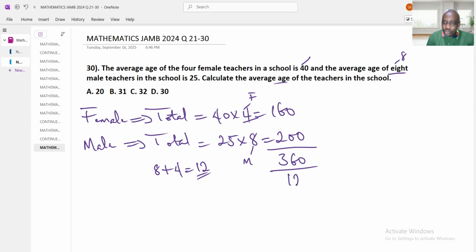Therefore, we are going to divide the total age by the total number of teachers in that school. We are going to get 30 years. It means that for each teacher in that school, the average is 30 years. If you multiply this 30 by the 12 teachers in that school, it's going to give us the total of 360. Our final answer is 30. Do you have 30 there? Yes, option D. That's our final answer.